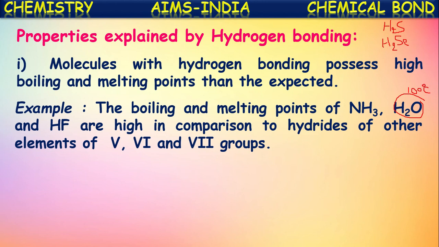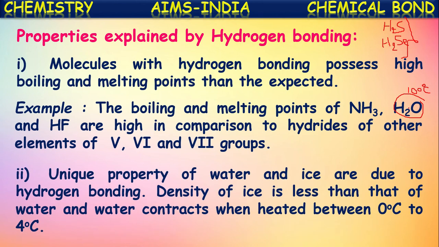Whereas hydrogen sulfide and hydrogen selenide, which are hydrides of the same group along with oxygen, are very low when compared to that of water. This is because of the hydrogen bonding between the molecules of water. Because of hydrogen bonding, the boiling and melting points of the molecules will be increased beyond what is expected.